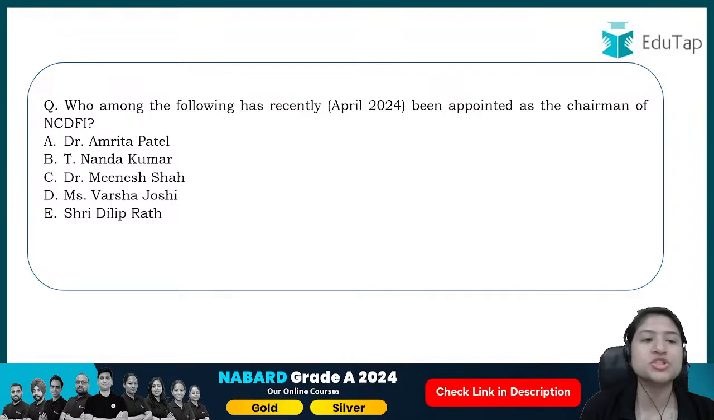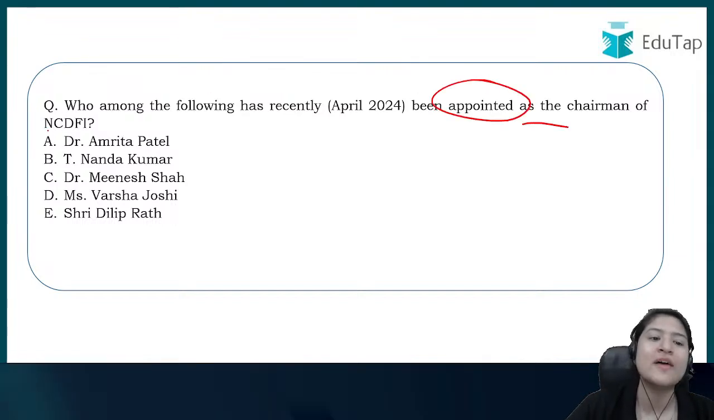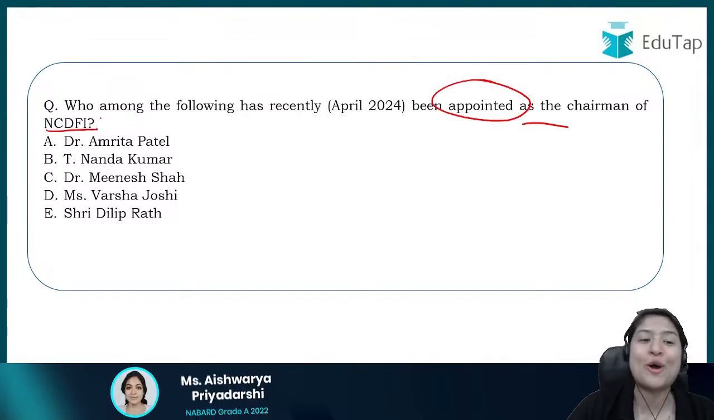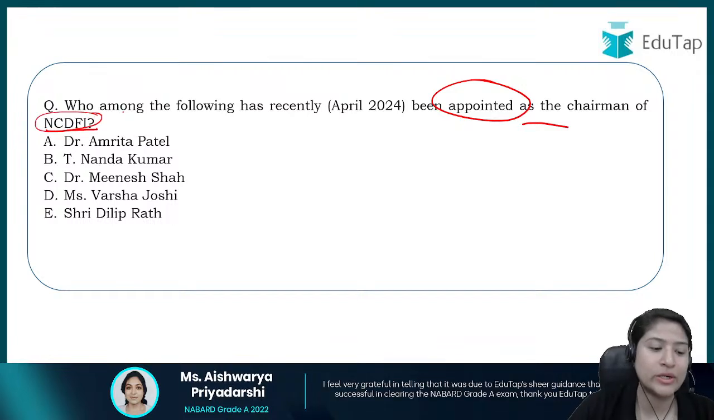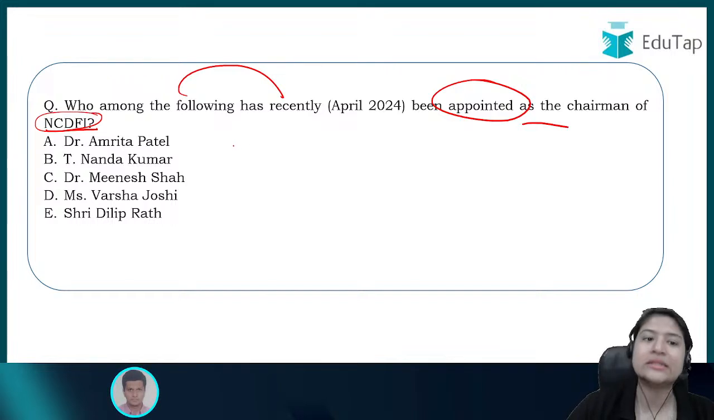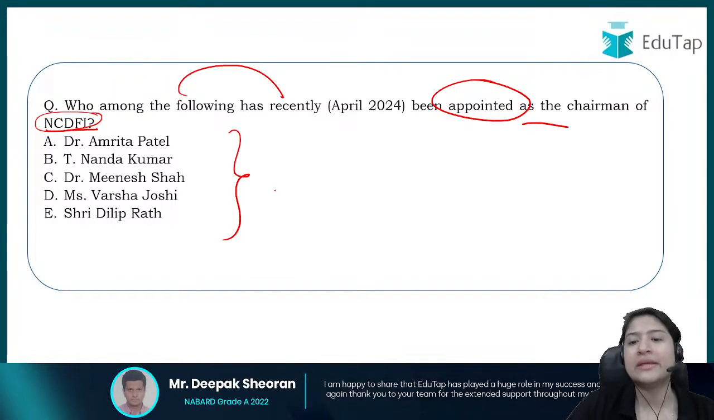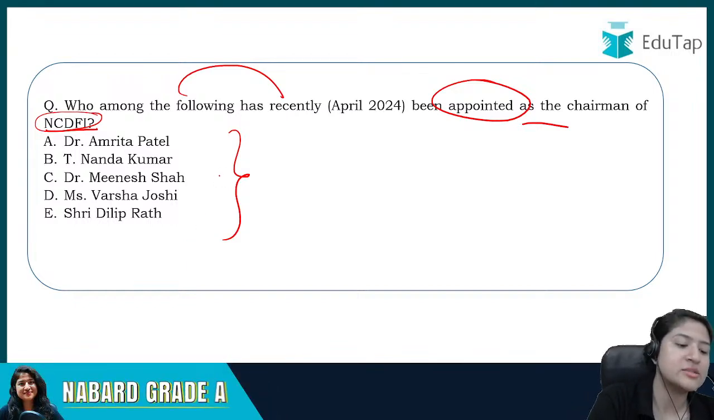Now let's come to question number 2. Who among the following has recently, means in April 2024, been appointed as the chairman of NCDFI? So first you should have the understanding of what NCDFI is, and then only you will be able to answer who among the following has been appointed as the chairman. Okay, so these are the following options.